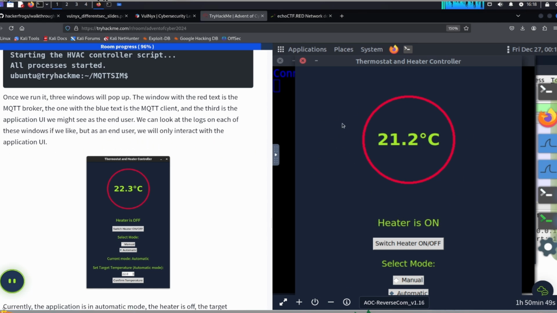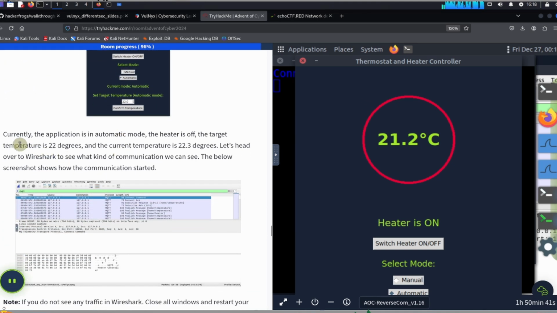So this is the application UI. It looks like it's some sort of thermostat and heater controller, according to this. Currently the application is in automatic mode. The heater is off, the target temperature is 22 degrees, and the current temperature is 22.3 degrees. Let's head over to Wireshark and see what kind of communication we can see.